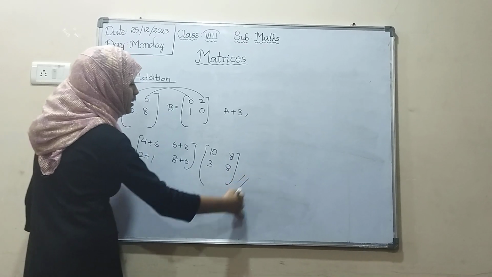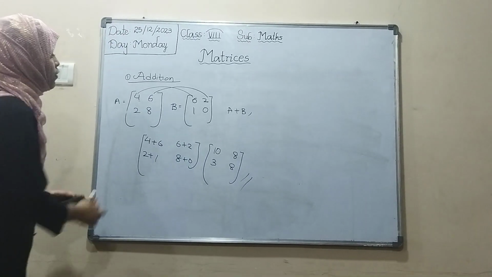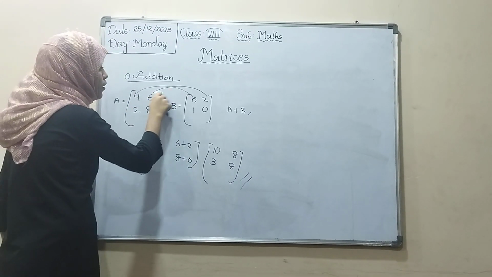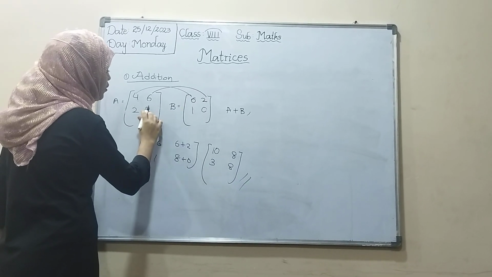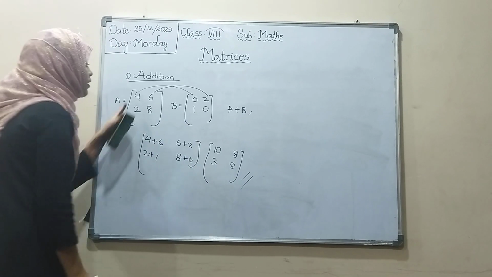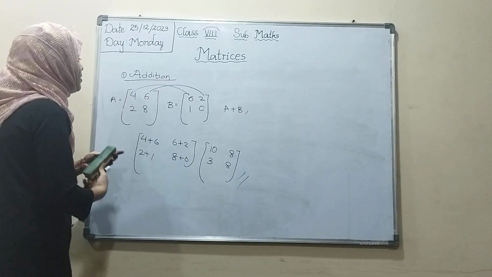This is the addition of matrices. First row with first row, second row with second row. Like this we have to do.